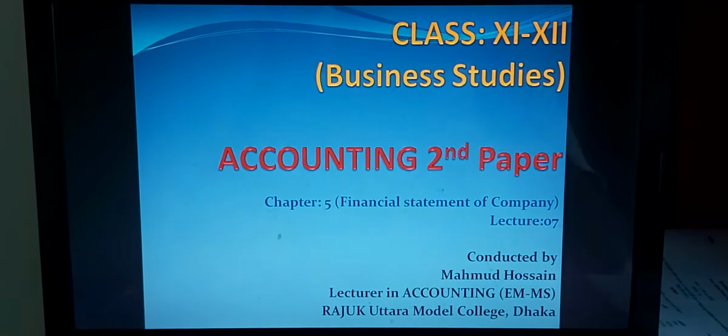Now you can go to the third head, long-term liabilities. Long-term liabilities in this trial balance, only one item, that is the amount of 15% debenture taka 1,60,000 is long-term liabilities. So you have to write it in middle column 1,60,000 first, then you can go to the outer column 1,60,000.